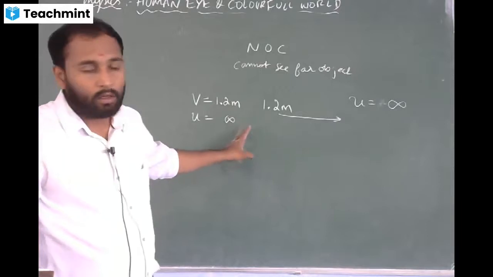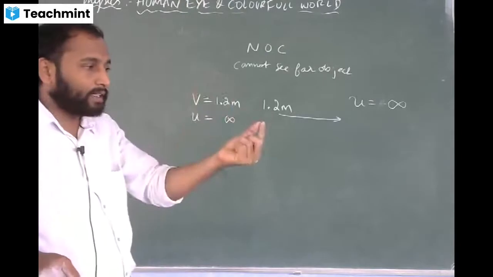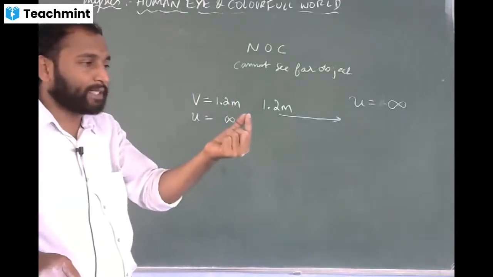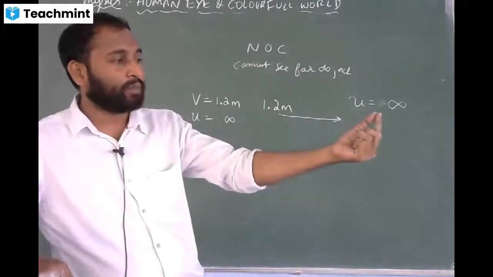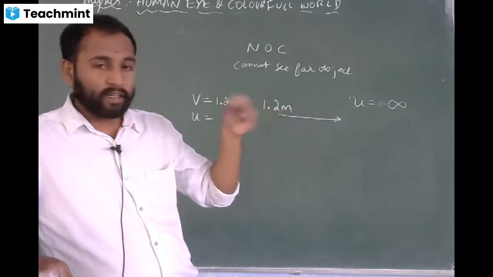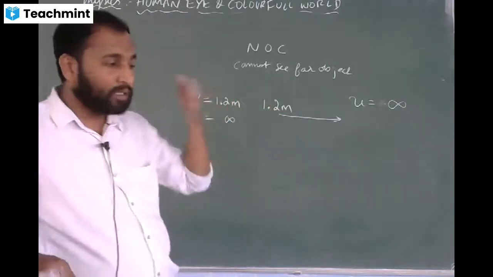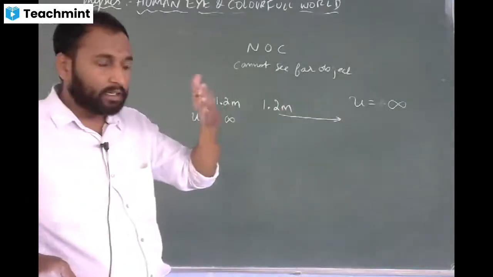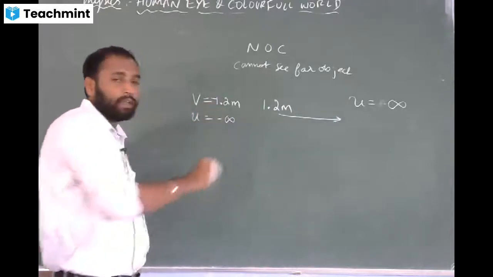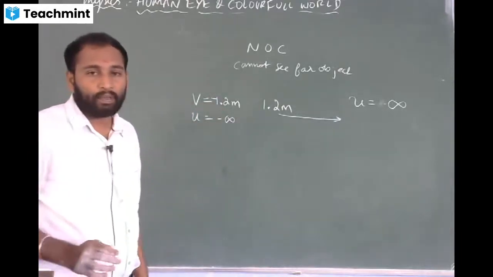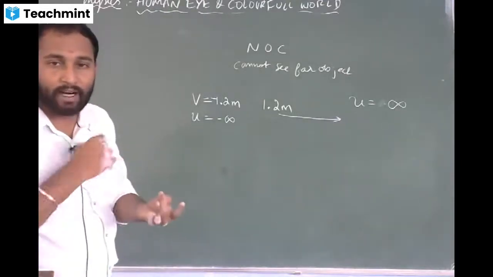Yes, sir. Okay, now see, I am wearing spectacles. The object is here at 1.2 meter. I am able to see the object. And where should the object be placed in order to correct this problem? The object should be placed at infinity. Both are in front of the lens, so I should take v also negative, u also negative. In this chapter, you should take v also negative, u also negative in all the cases.